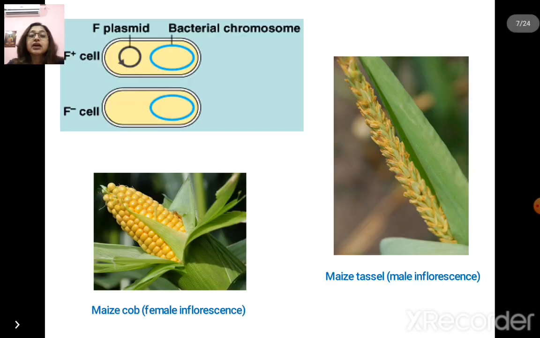Now, on your screen you can see one of the bacteria containing the F plasmid, termed the F plus cell, whereas the other lacking the plasmid is termed the F minus. During the replication and subsequent transfer of the F plasmid into the F minus cell, the F minus cell becomes F plus, and this transfer is done by the F pilus. Now the other two figures are of the maize tassel and cob.